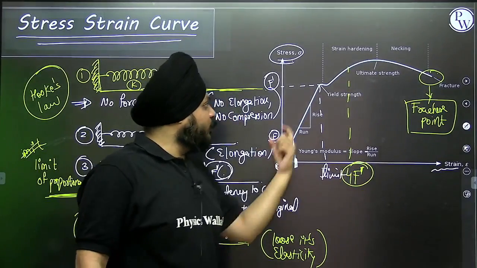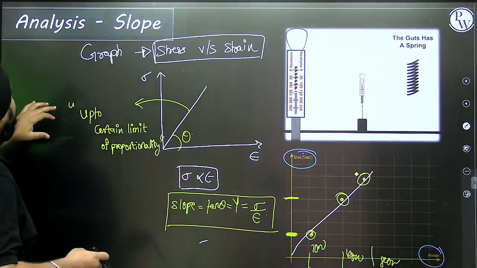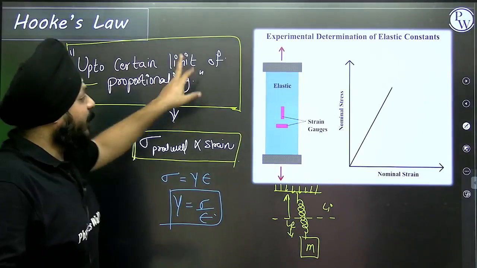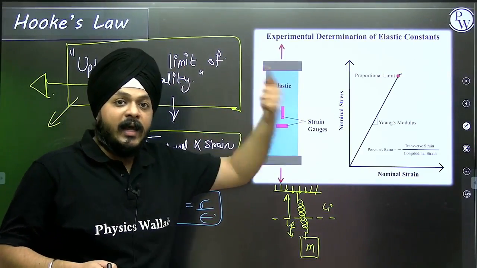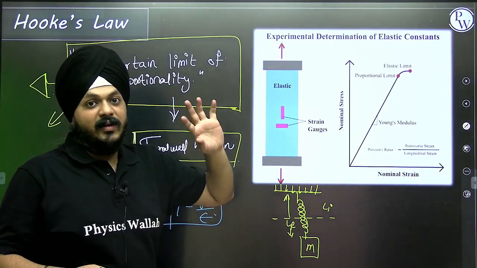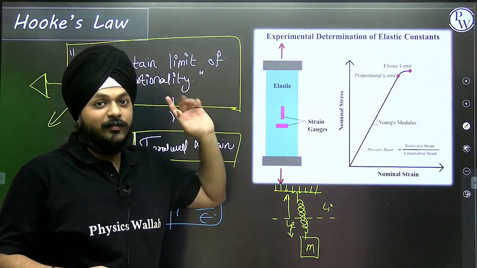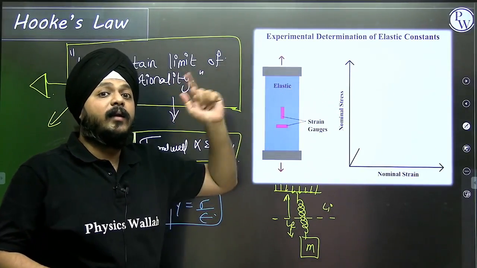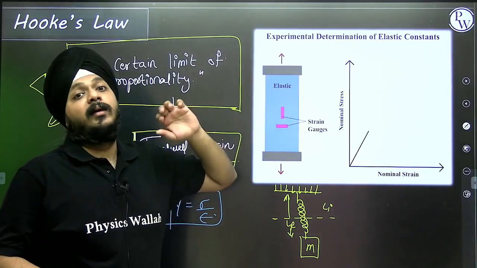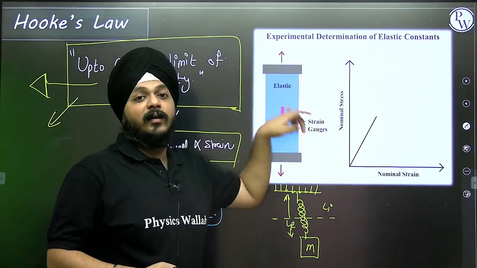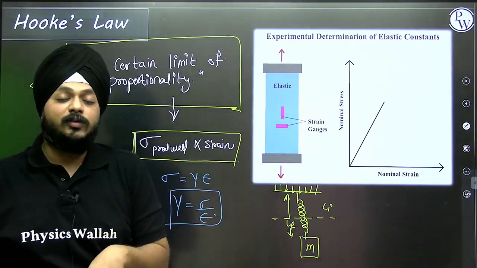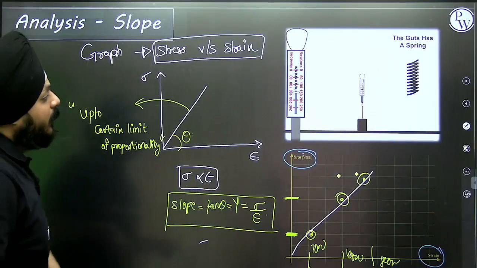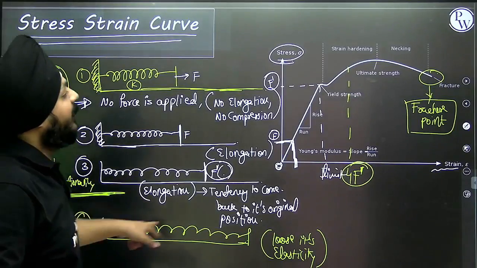So this is what it is all about. I told you all, up to certain limits of proportionality. That limit of proportionality is for an elastic object. For an elastic object, we have this boundary: up to a limit. Up to that limit, the object will have a tendency to come back to its original position, else things will go weird. Hooke's law fails. So this is all about the stress strain curve in final.